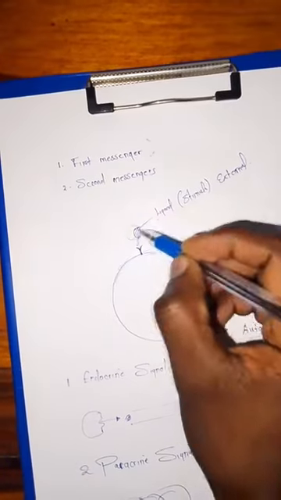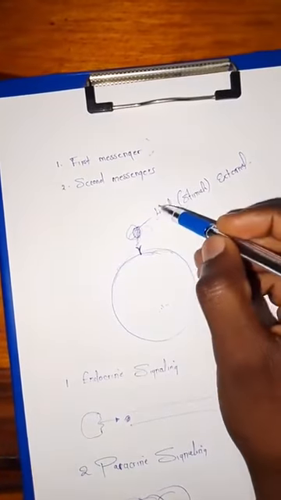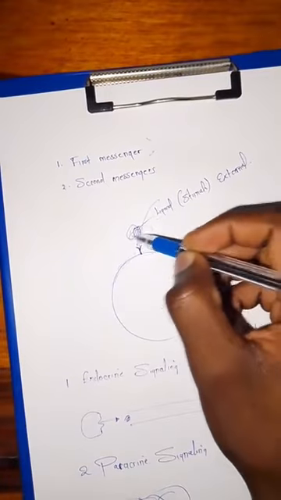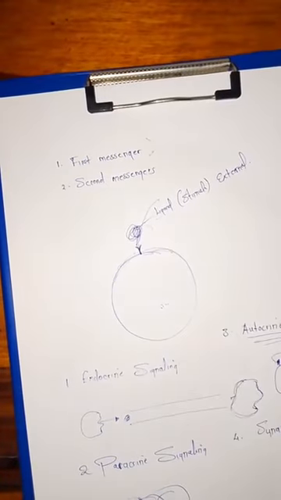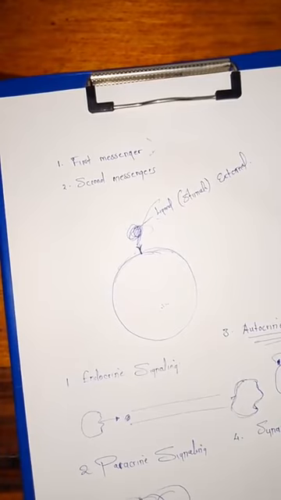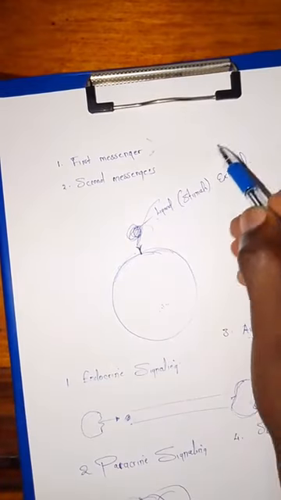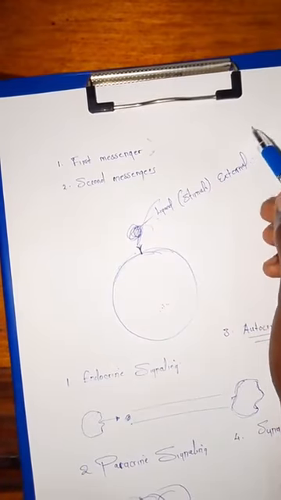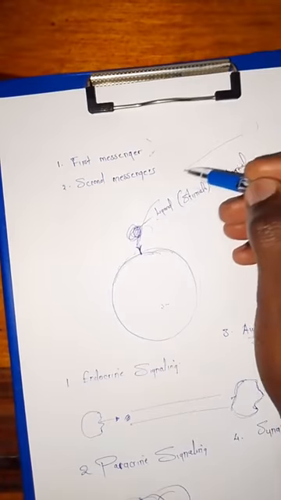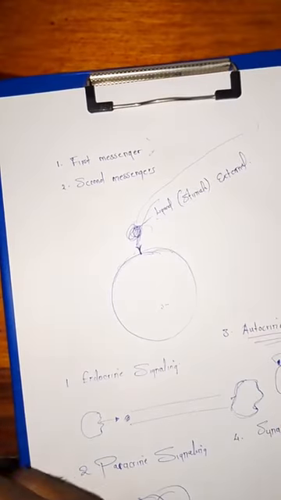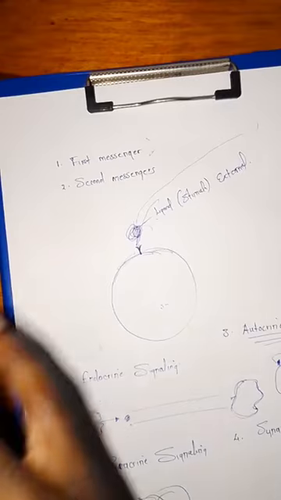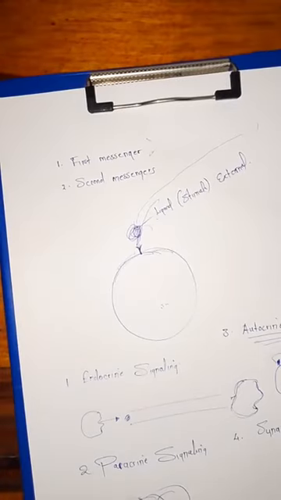So this same one, moving from where it was being released, comes to bind on the surface of this receptor. This is known as the first messenger, an outside molecule that will convey the information to the cell by binding onto the receptor of that particular cell. When this first messenger comes all the way from that village, going to the town to deliver the information, it will bind to the receptor. It will go to the specific house where it was sent, and when it gets to that house, it will deliver the information: oh, groundnuts are ready, you can go and get them.